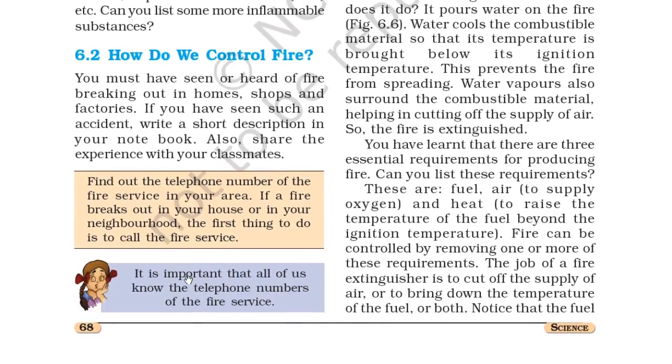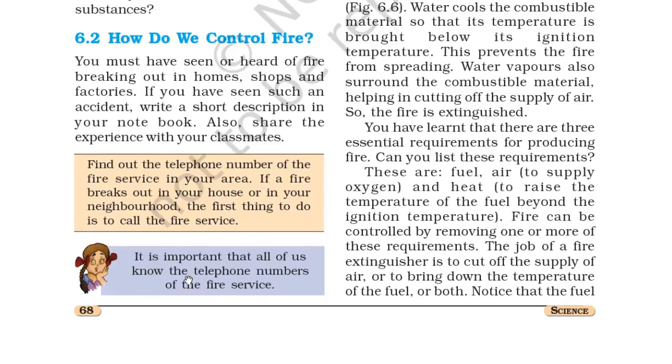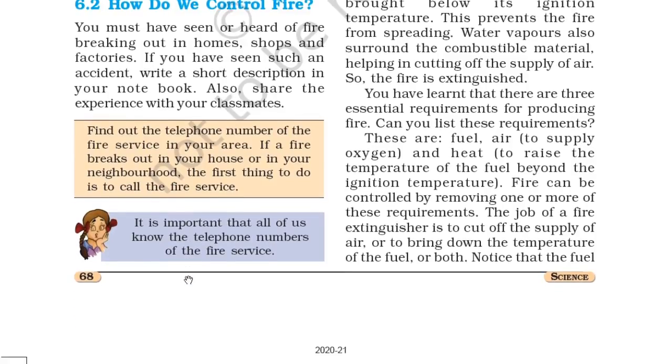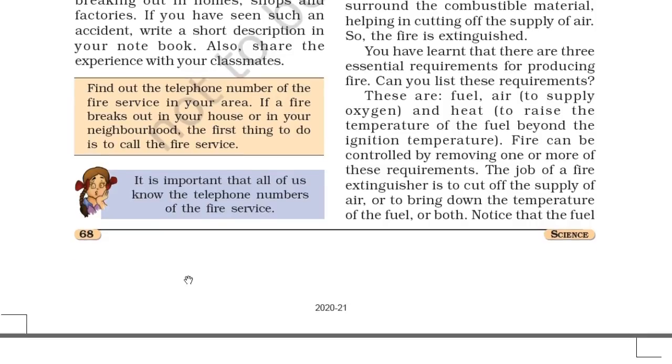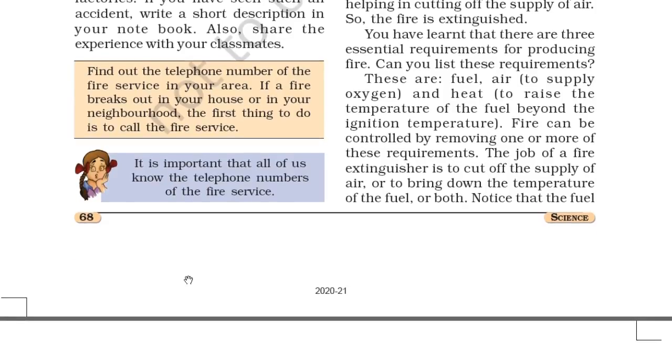You have learned that there are three essential requirements for producing fire. Can you list these three requirements? They are fuel, air to supply oxygen, and heat to raise the temperature of the fuel beyond the ignition temperature.